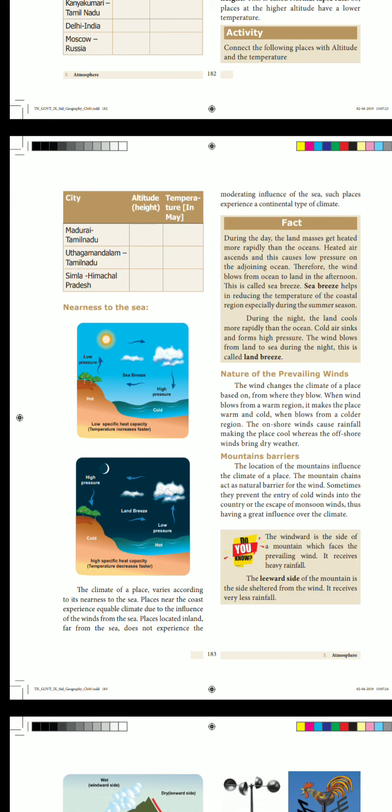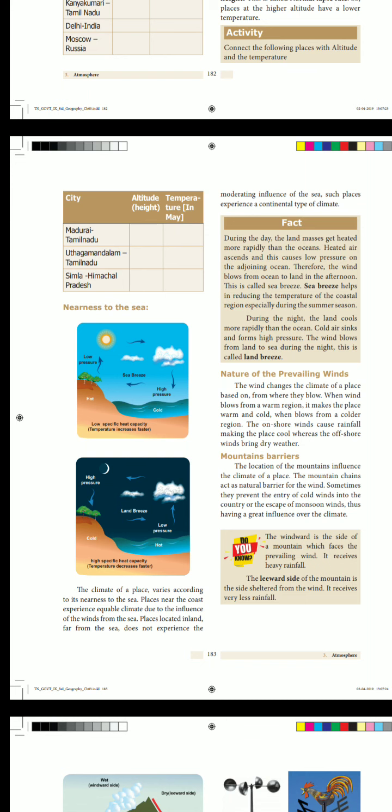So, nearness to the sea. Here the climate of a place varies according to its nearness to the sea. Places near the coast experience an equable climate due to the influence of the winds from the sea.